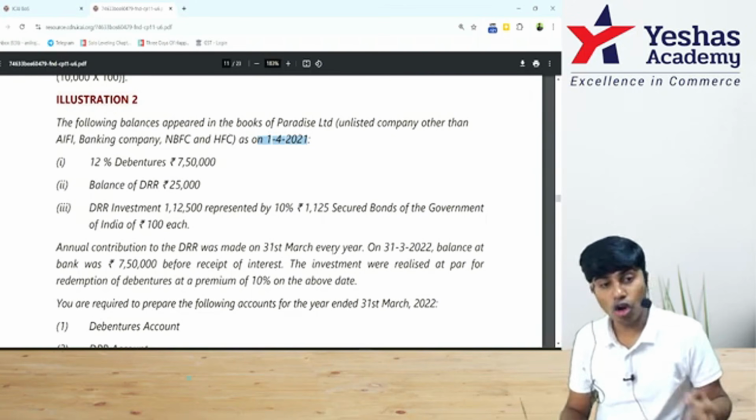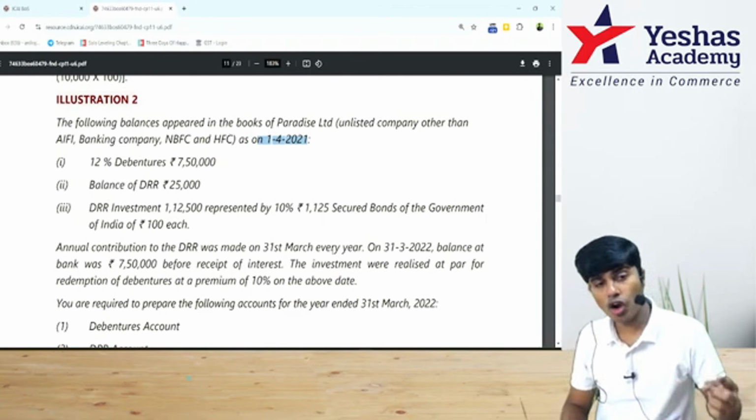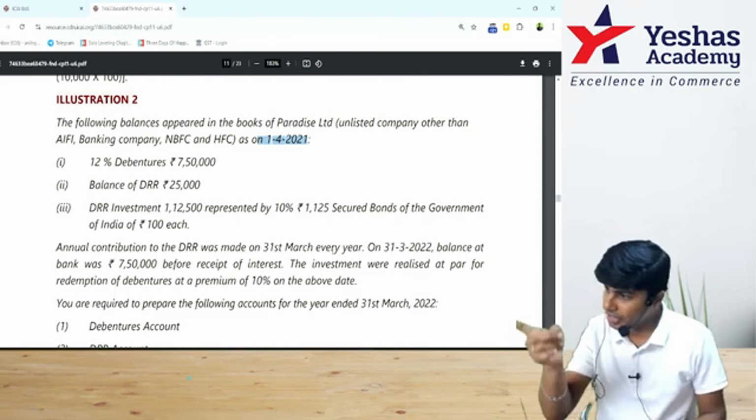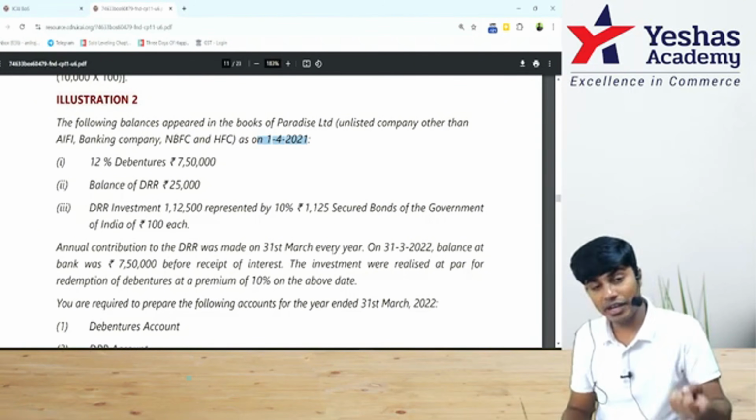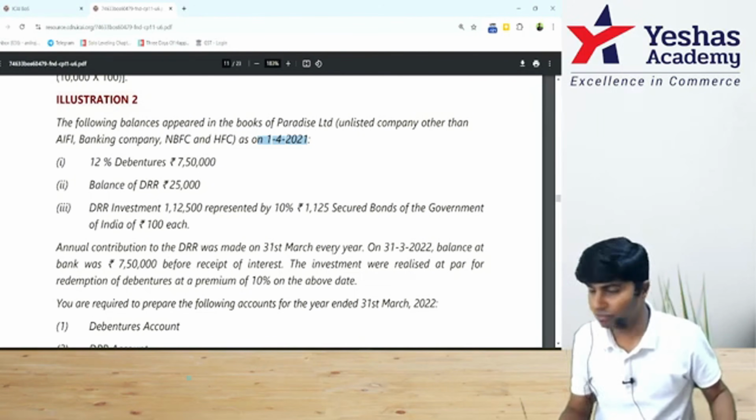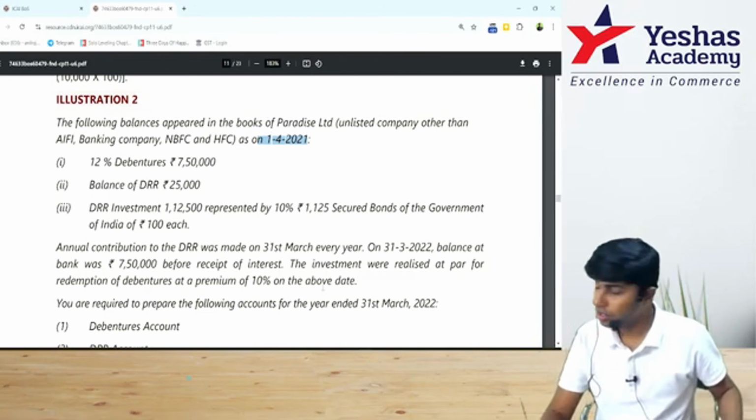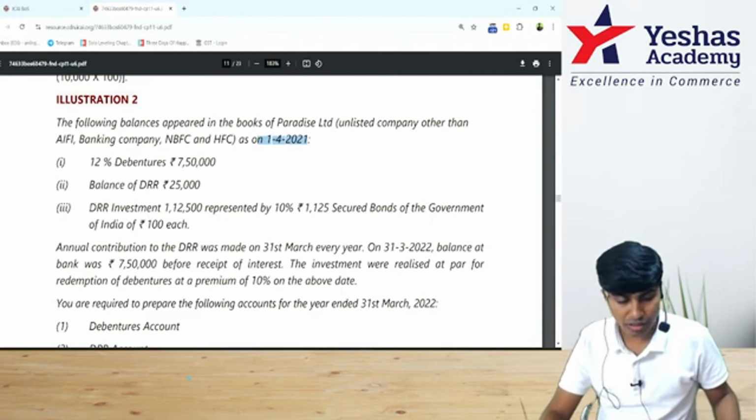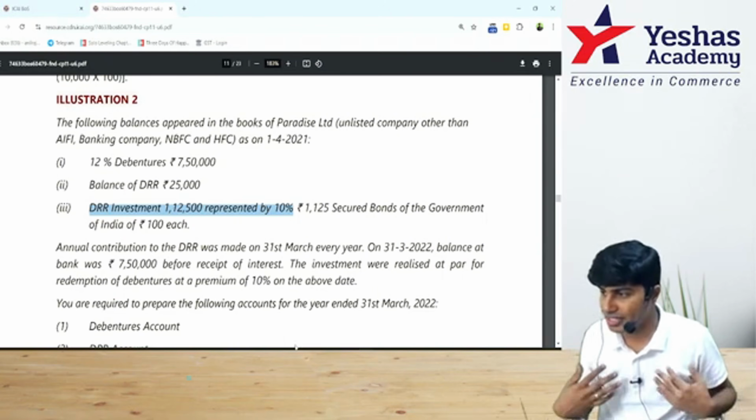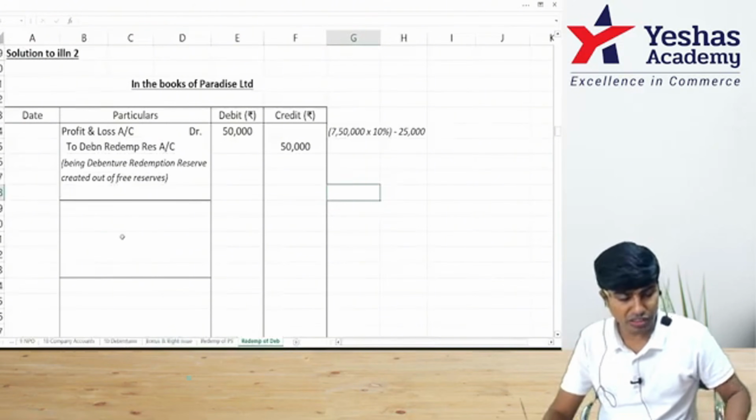I need to first record interest income on my DRR investments for 1 year. Then I will sell my DRR investments. Then I will pay debenture interest for 1 whole year. Then I'll redeem my debentures at a premium of 10%. Shall I do that? How much is my DRR investments? 1,12,500. Compute 10% interest on that. It is 11,250. I will receive so much money on 31st of March.